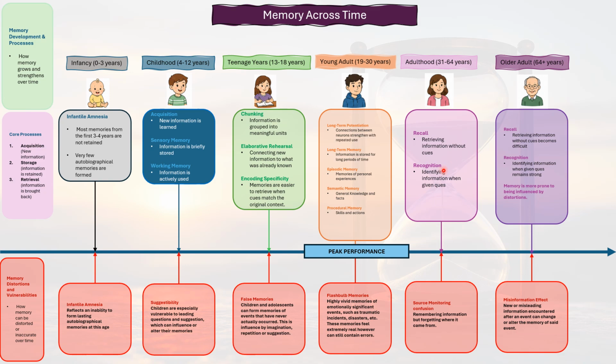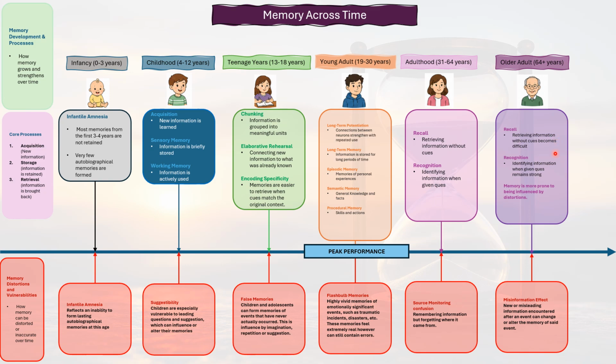During adulthood, people rely heavily on recall and recognition to retrieve information. Recall involves remembering information without cues, while recognition involves identifying information when cues are provided. However, adults may experience source monitoring confusion, where they remember information but forget where it originally came from.